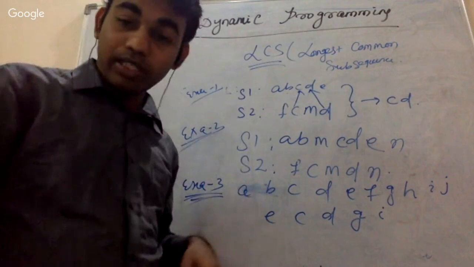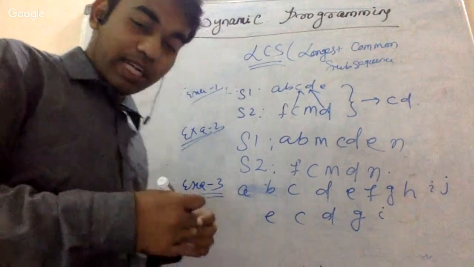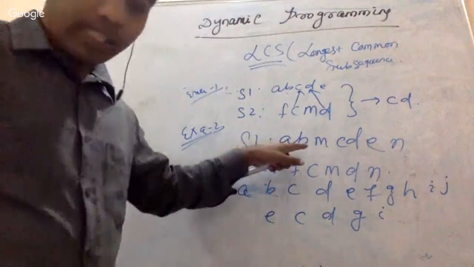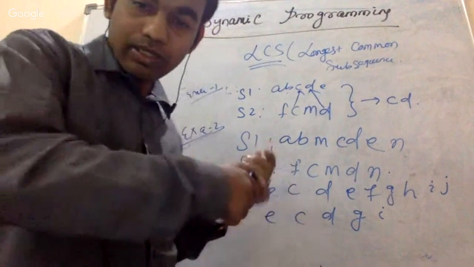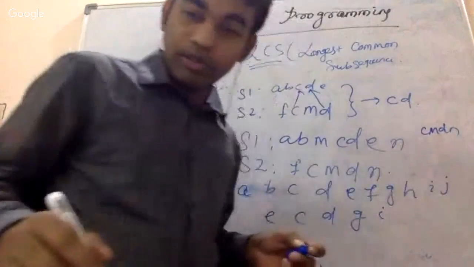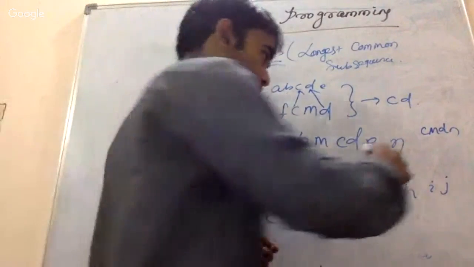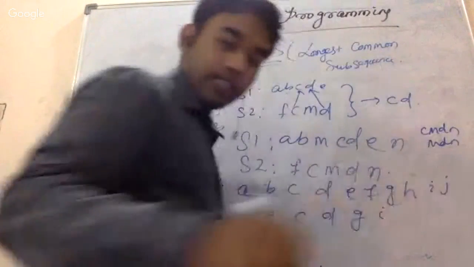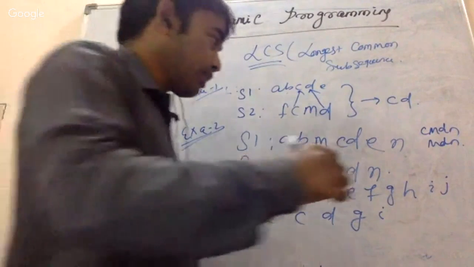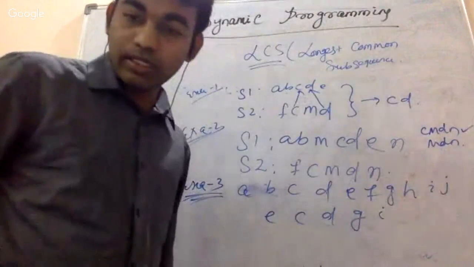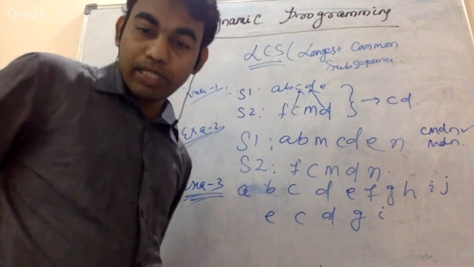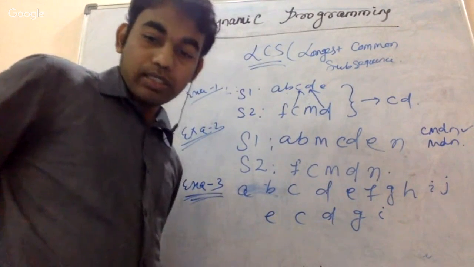Let me see what the answers are. Some folks have written AMD. Joylakshmi ma'am says CMDN. And what about others? MDN. Sasmita says MDN. Okay, that's okay. Let me write it down. Dharasiri says CMDN, the same thing. I can see a lot of answers have CMDN, but Sasmita has the answer MDN.